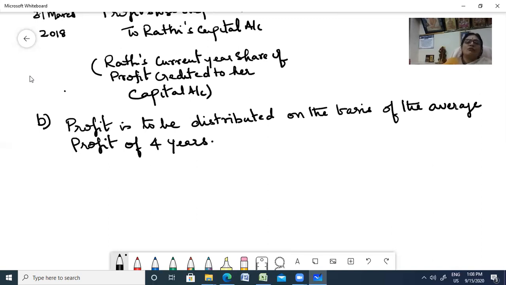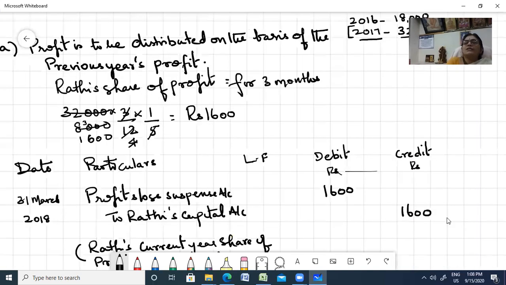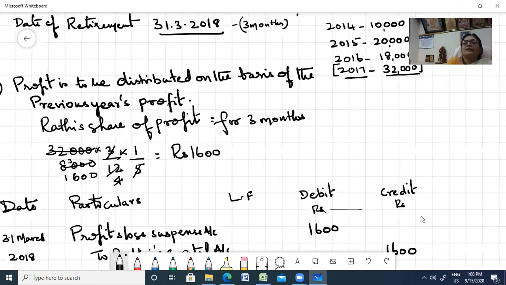Now Rati is going to retire on 31st March, and for 3 months you have to give her her share of profit. Now how are you going to calculate if it is going to be average? You're not going to take the previous year's profit. You're going to take the average of all the profit of 4 years, and then give her her share. So first of all, let us calculate the average profit. Average profit for 4 years. We already have the figures here, right? You have the profits here. Let us copy the profits: 10, 20, 18 and 32.